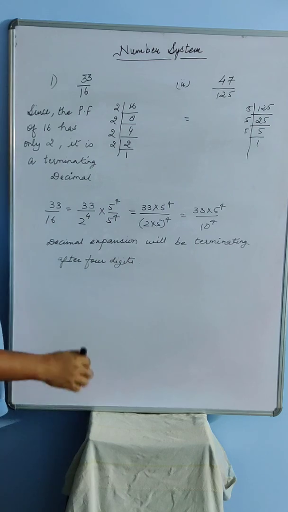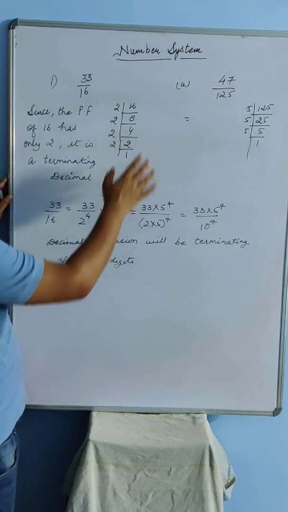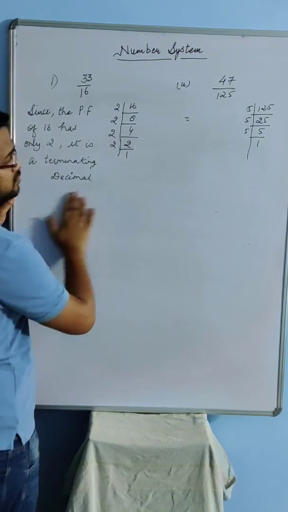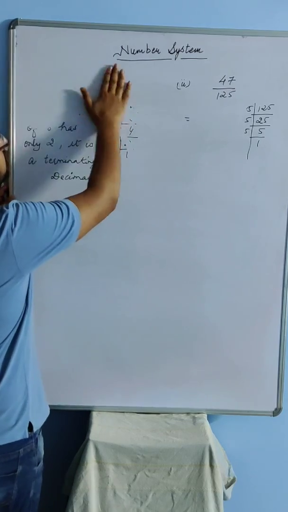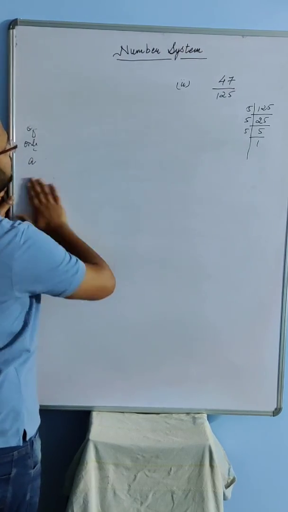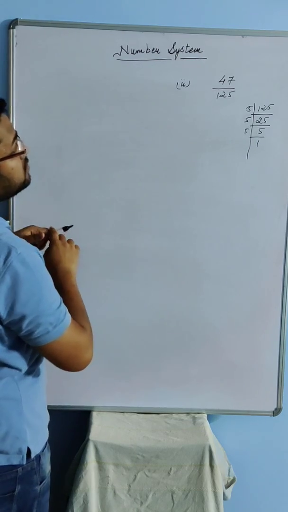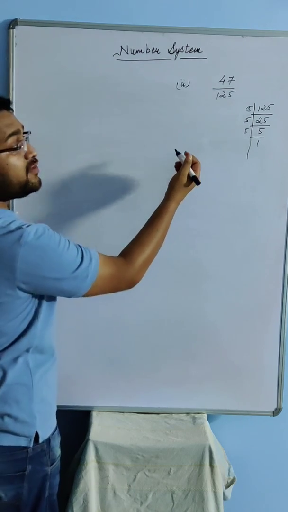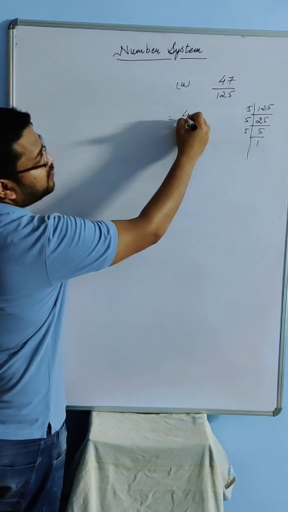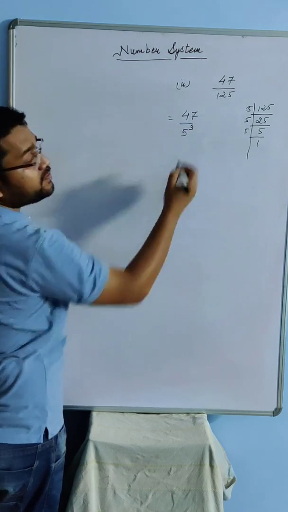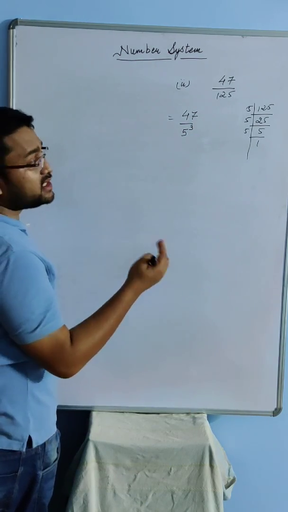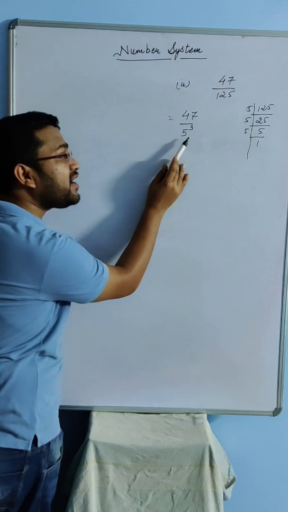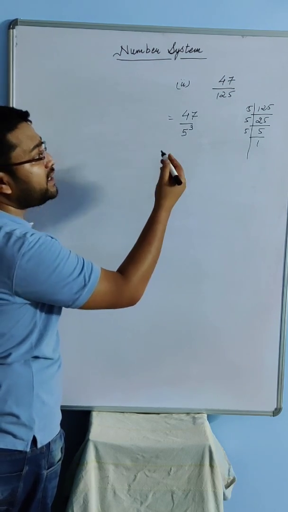Now I will take that question. I am just going to rub this because I need space for that. Now, here, can I write 125 as 5 into 5 into 5? 3 times 5 will give you 5 cube. So that can be written as 47 by 5 cube. Now again you will be writing the same thing. Since the prime factorization of the denominator has only 5, it is a terminating decimal.